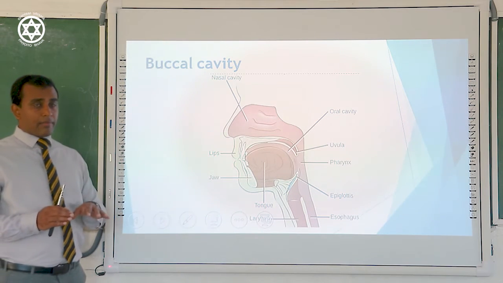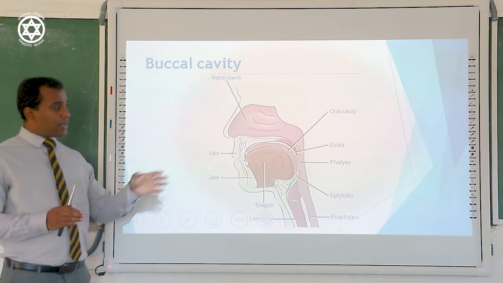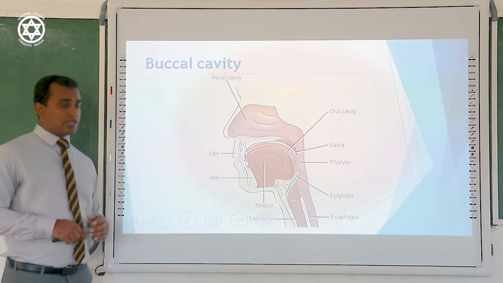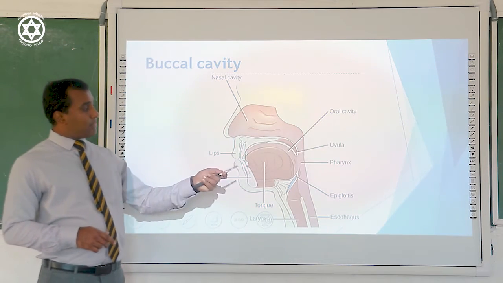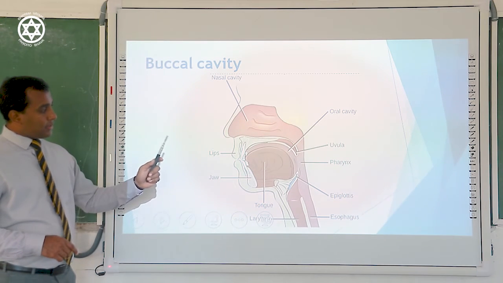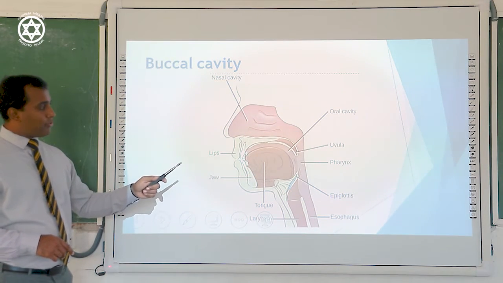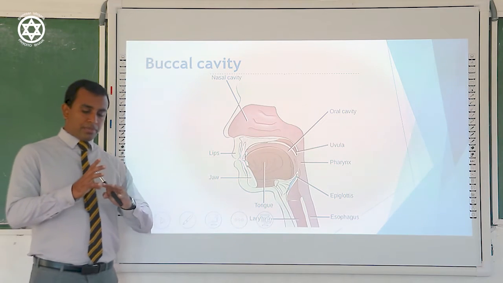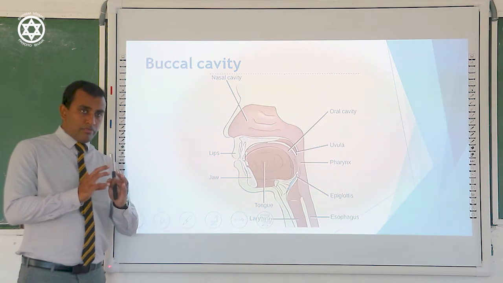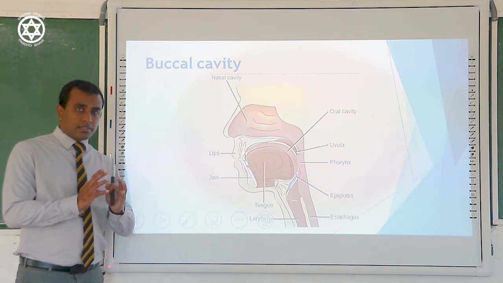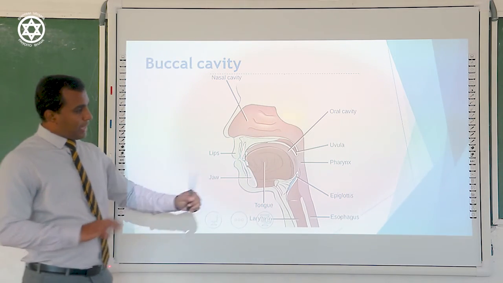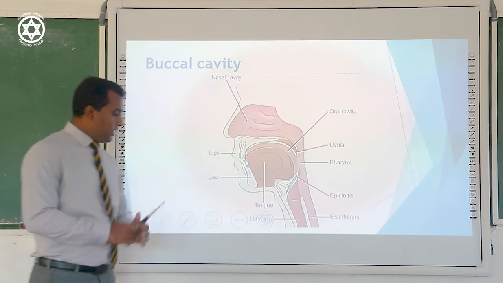We call it salivary amylase because amylase can be secreted by the digestive tract in two places. Here the amylase is secreted by the mouth cavity, therefore we call it salivary amylase. Then the tongue helps to identify the taste of food, and the combination of teeth, tongue and salivary glands shapes the food we ate into a bolus, otherwise lumps. Then the lumps of food, otherwise bolus of food, are pushed towards the esophagus.